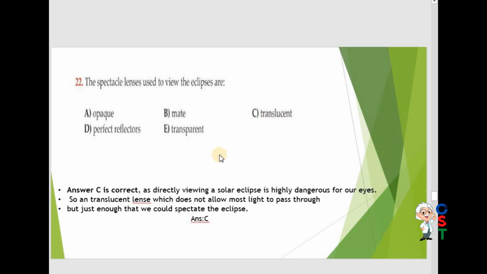Translucent are those objects that transmit a little bit of light. So answer C is correct, as directly viewing a solar eclipse is highly dangerous for our eyes. A translucent lens does not allow most light to pass through, but just enough that we could spectate the eclipse. We want to see, but we don't want to hurt our eyes. So translucent lens is the most suitable answer.